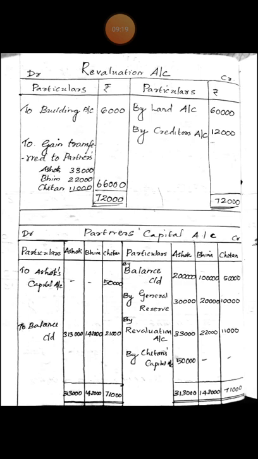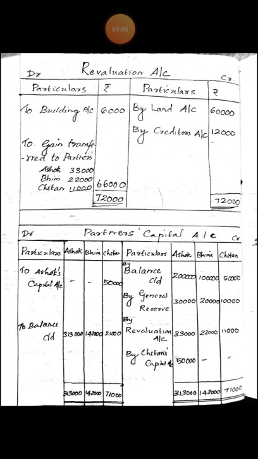Then next, the compensation payable by Chetan is rupees 50,000. Look at the debit side of partners capital account, first account, 50,000 is debited to Chetan's column, debited to Chetan's capital, and credited.